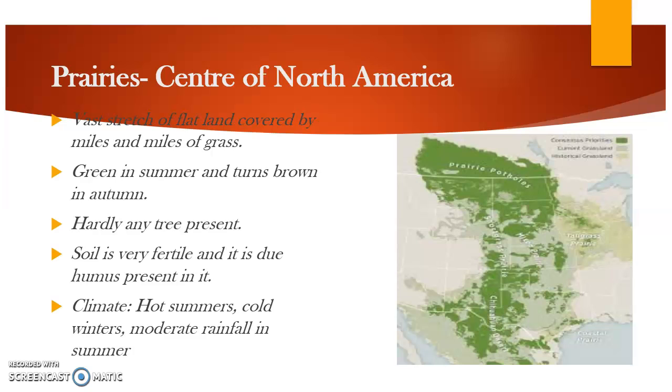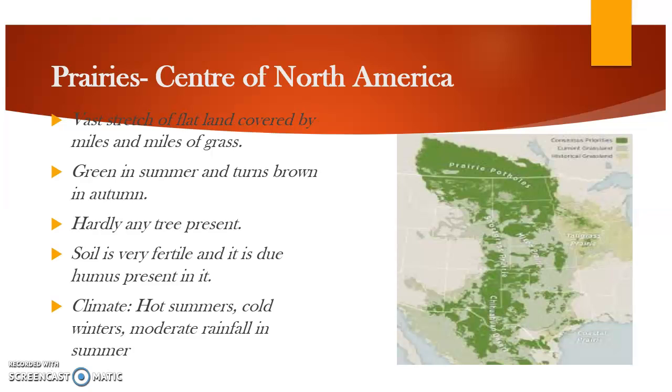मीलों मीलों तक, miles and miles में बहुत दूर तक सिर्फ green grasses. And these grasses are green in summer, turn brown in autumn. Now summer and autumn, ये आपको पता करना है कि in which month they come. Summer तो आपको पता ही है मई जून में आता है, but autumn किस month में आता है, that you have to find out. So in summer these grasses are green and they turn brown in autumn.